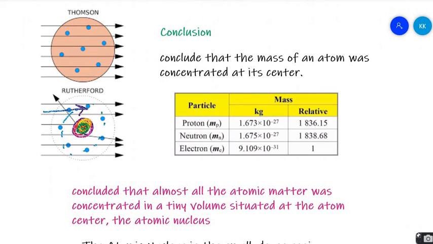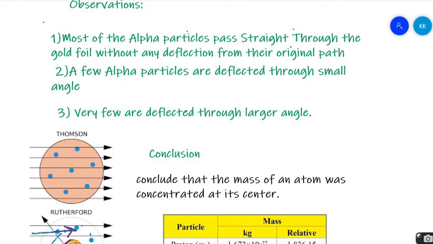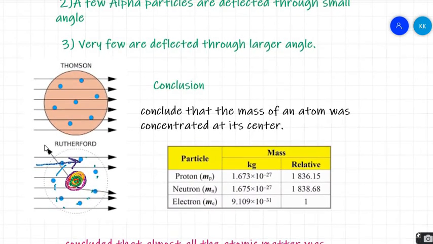Now let's see what we can conclude from them. The observations told us most of the alpha particles passed straight through the gold foil. Few particles were deflected through a small angle and very few were deflected through a larger angle. So what can we conclude? If most of them are passing straight, that means there is a lot of empty space in the atom, right?